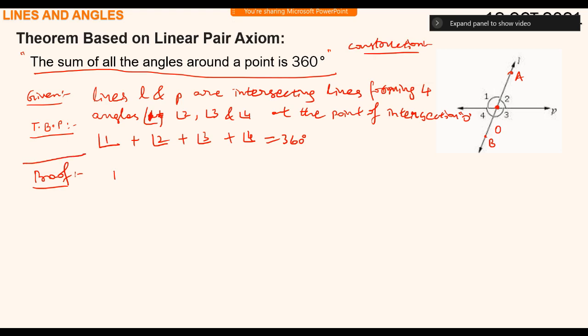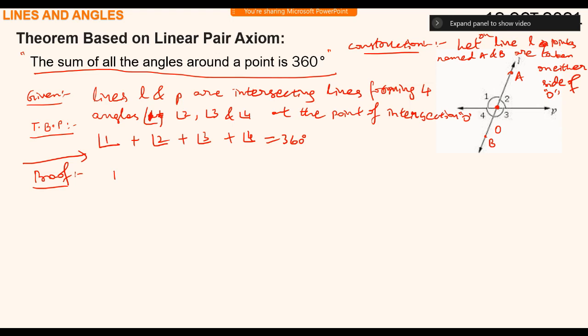It comes before the proof. Let points named A and B be taken on line L on either side of O. This is my extra construction.